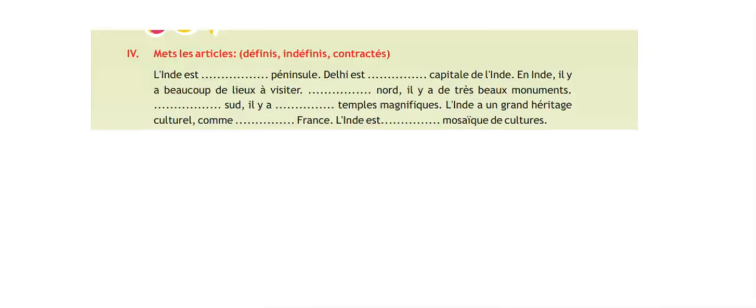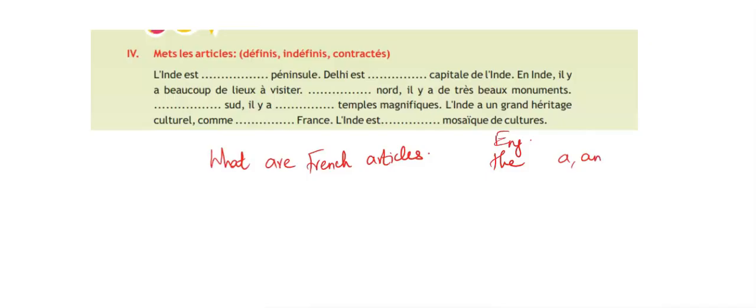So here we have, what are French articles? In the English language usually we have "the" and "a" and we also have "an". But this "the" is first classified into singular and plural. And here we don't have "an" at all, we do have "a". This "a" is classified into masculine and feminine.